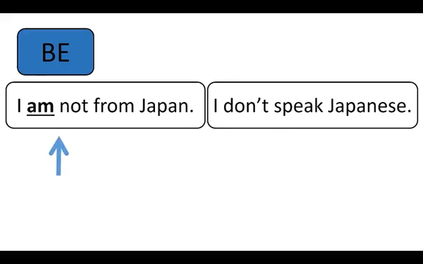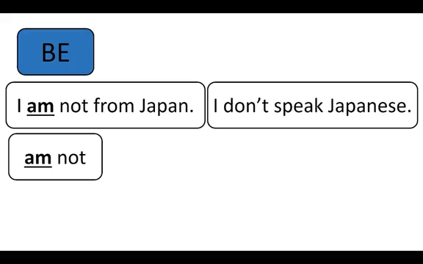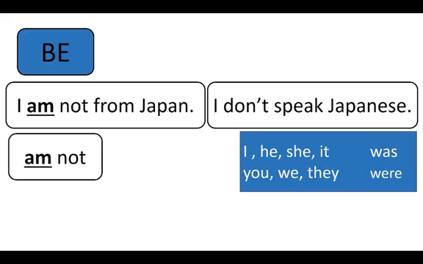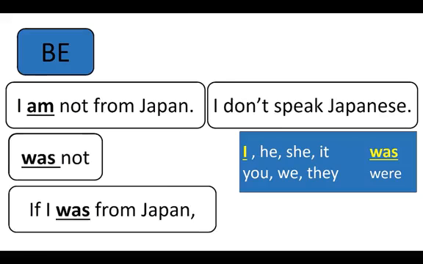First, we will make the verb negative. Next, you remember we must change it to past tense. For the be verb, there are two choices for past tense, was and were. Since the subject is I, you know that you usually use was as the past tense of be. However, in a conditional clause, we cannot use was. So it is incorrect to say, if I was from Japan.